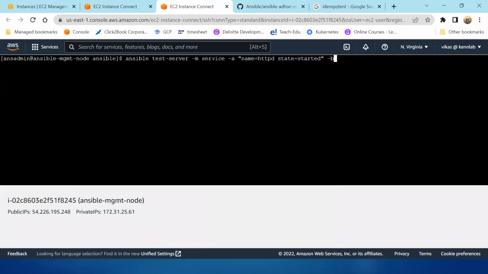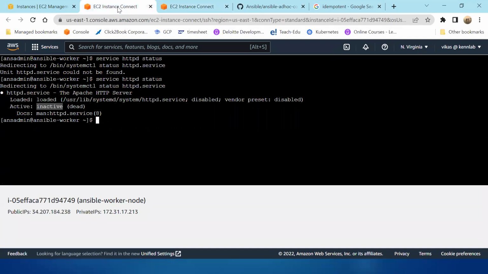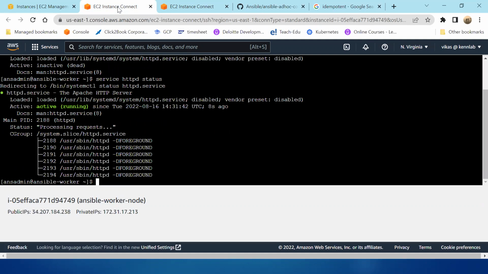Ansible, go to test server, use the service module, and this HTTPD service should be started, and -b to become the root user. So now you go back here. Suppose the test server you have given only one IP, one node connected. Suppose I want to connect 5 nodes to the test server. All 5 nodes will be changed, right? All of them will be changed.